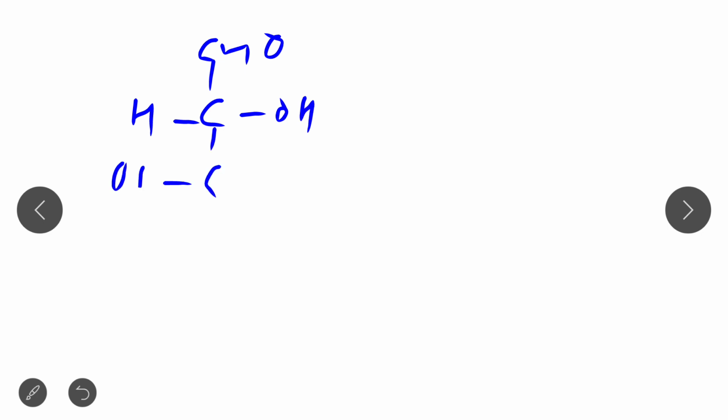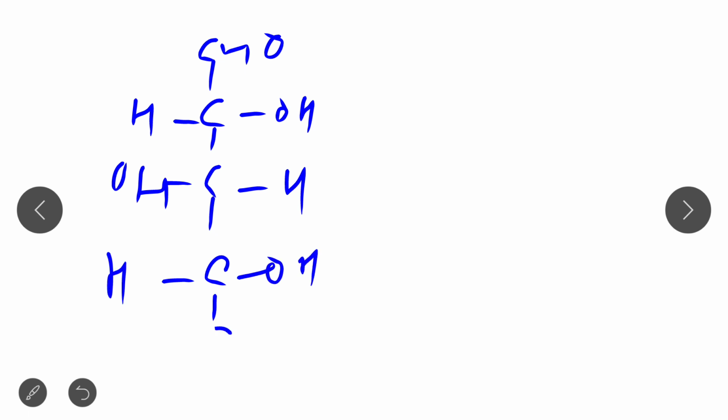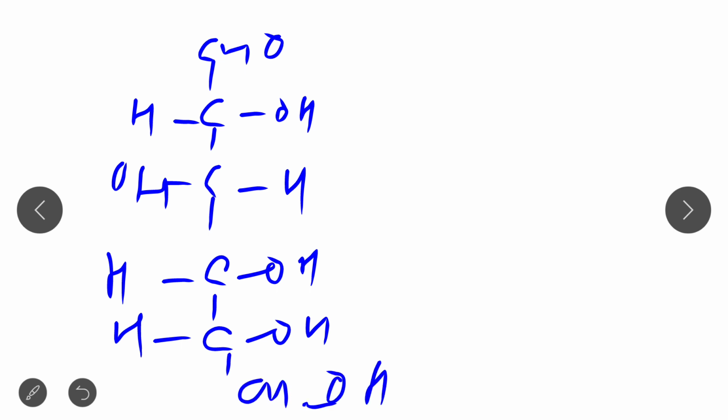If you look at the structure of glucose, then you will get this definition. So this is the structure of glucose.